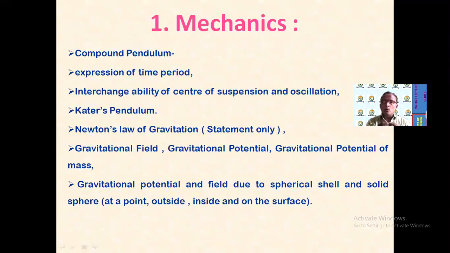Then we have to look into Newton's law of gravitation, statement only. Related to Newton's law of gravitation, there are certain concepts that we must know, that is the gravitational field, gravitational potential difference with respect to mass, and so on. Now gravitational potential, as we define in the first case, then here we will consider a particular case and obtain the expression for the gravitational potential and intensity at a point outside and inside the spherical shell. Spherical shell, it may be a hollow spherical shell or a uniform solid sphere.